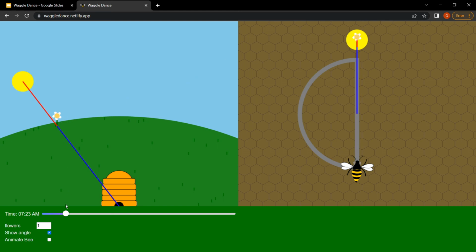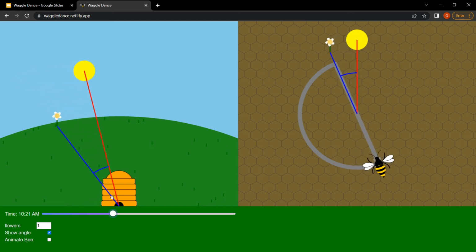And so it's a similar thing where now if we wait a bit and you see the bee do this dance at about 10 a.m. and towards the same flower patch location, if it just happens to find it at a later time during the day, it will perform this dance. So the bee dance is based on two factors. It's based on the position of the flower and the position of the sun. For one position of the flower, you might have multiple bee dances based on just the time the bee happens to be doing this dance, and the seasonality, which all affects the angle of the sun.